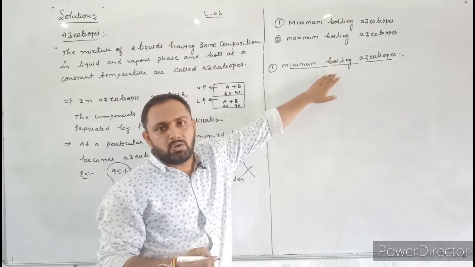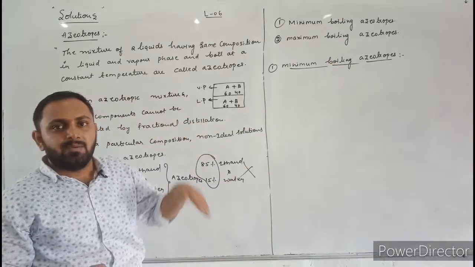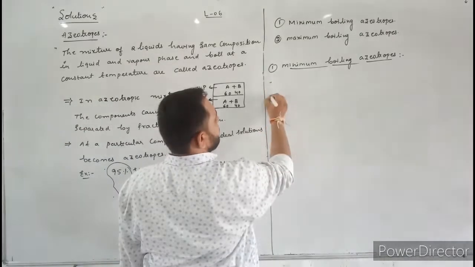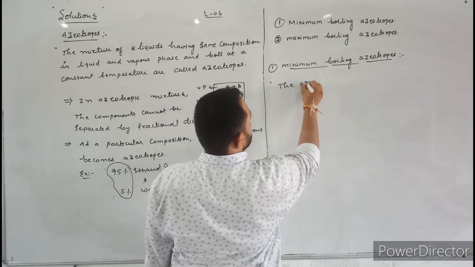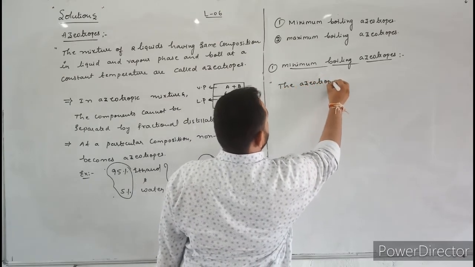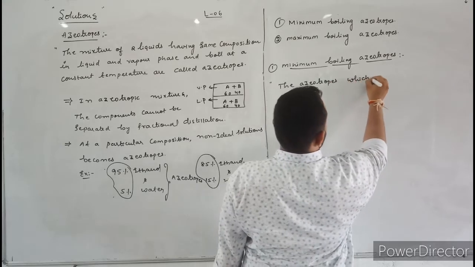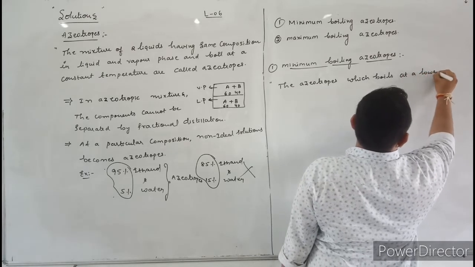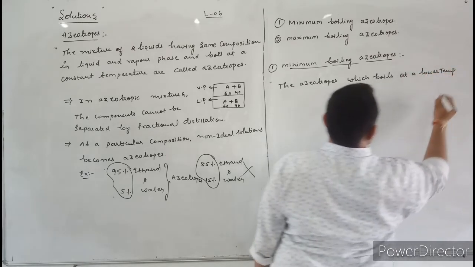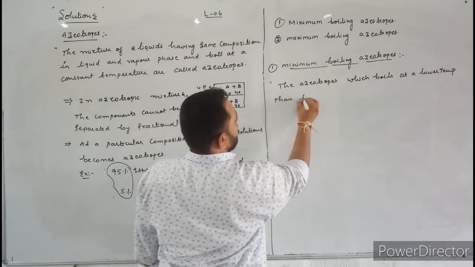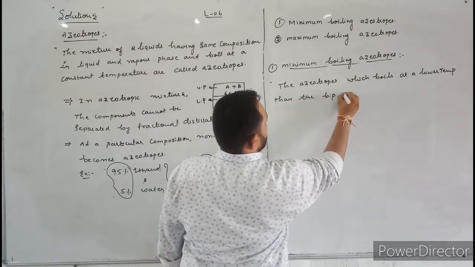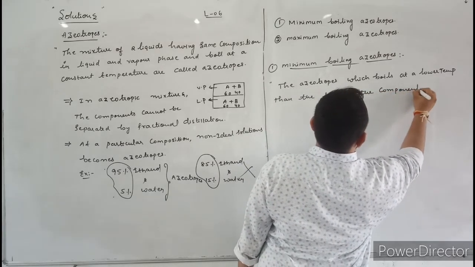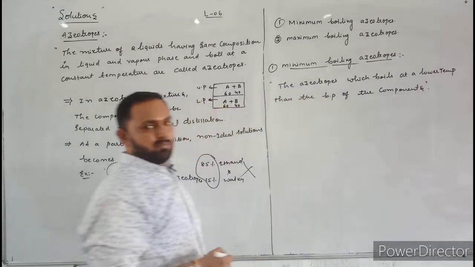Minimum means the azeotropes boil at a lower temperature than the boiling point of the liquids, or the components. Here I will write the definition. The azeotropes which boil at a lower temperature than the boiling point of the components are called minimum boiling azeotropes.